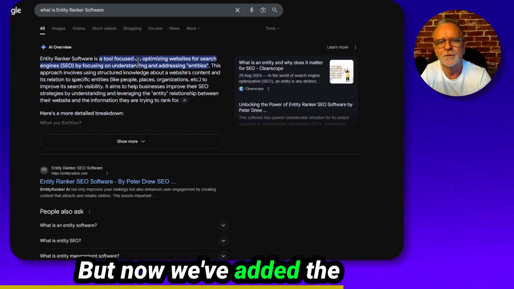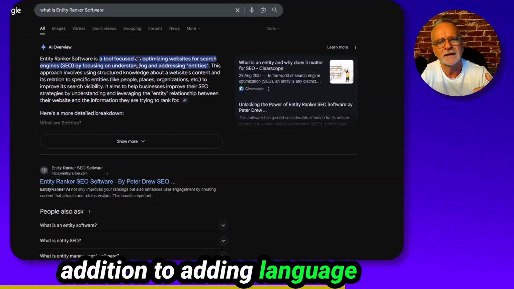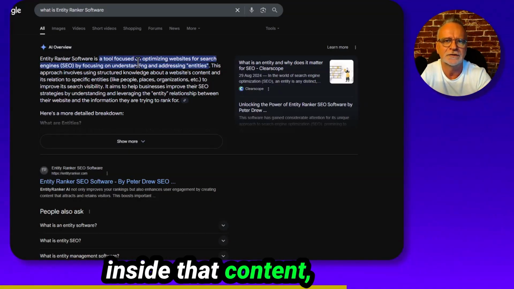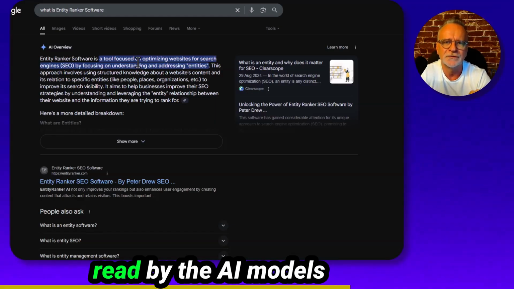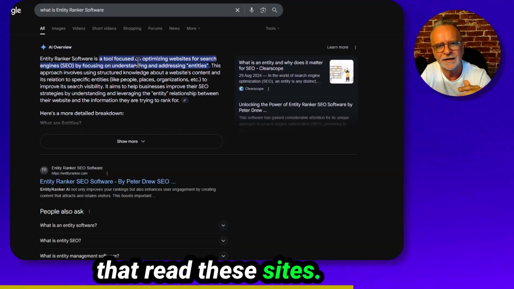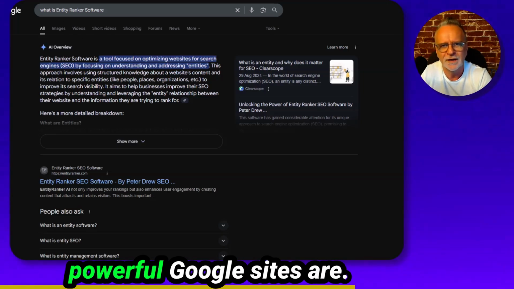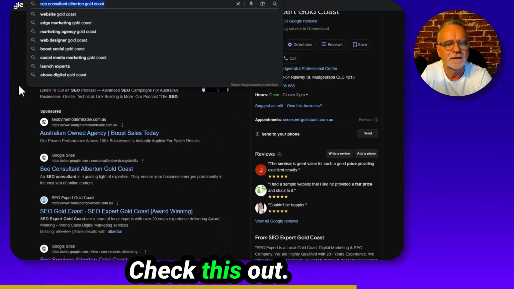But now we've added to that the addition of language inside that content, specifically written to be read by the AI models that read these sites. And we all know how powerful Google sites are. Check this out.